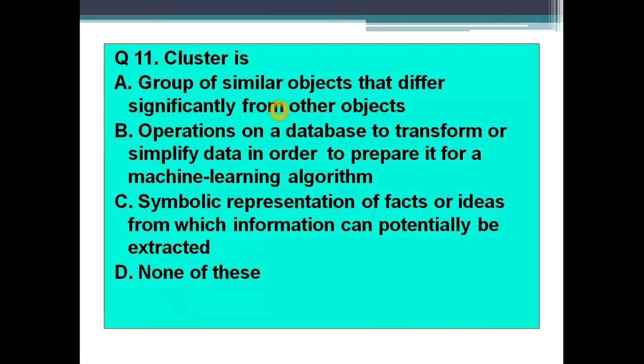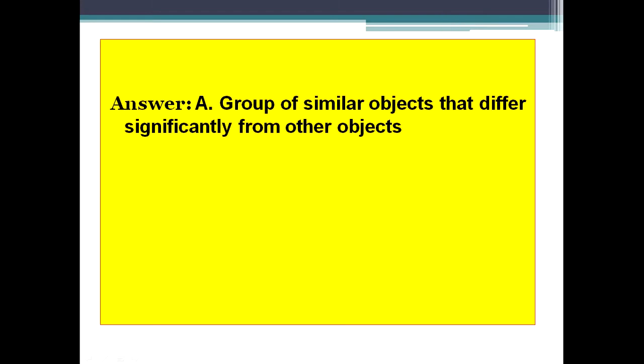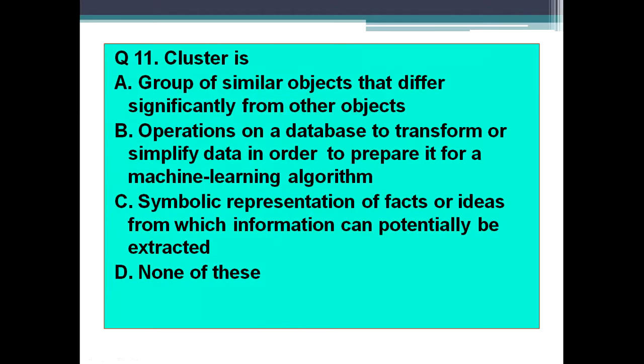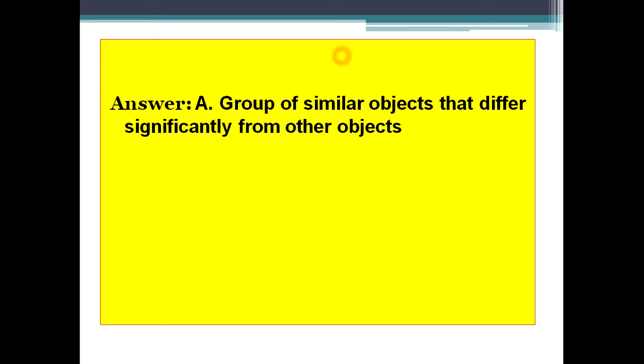So what is the answer? Do remember, guys, cluster means a group. In machine learning, we say group as a cluster, and within that group we have those objects which show high similarity among themselves, but they will be different from objects falling under other groups or clusters. So that will be very simple to answer now. Option A is the correct answer, that is a group of similar objects that differ significantly from other objects. Clear? I hope the concept of cluster is clear to you.